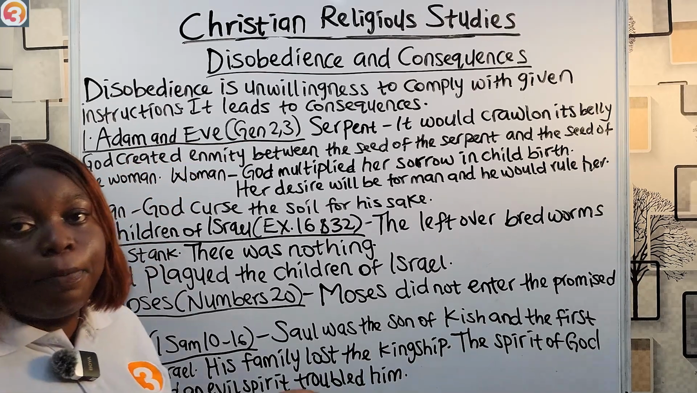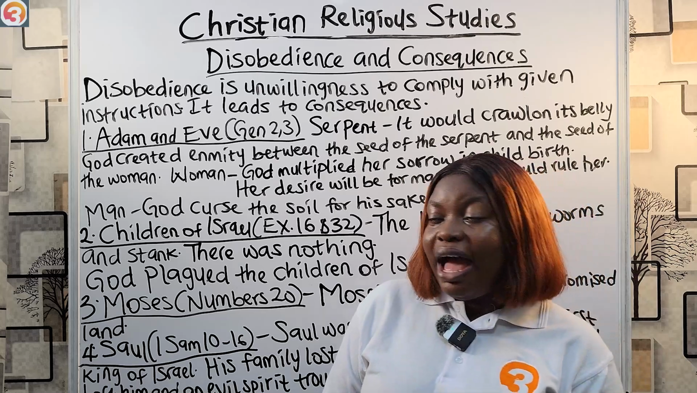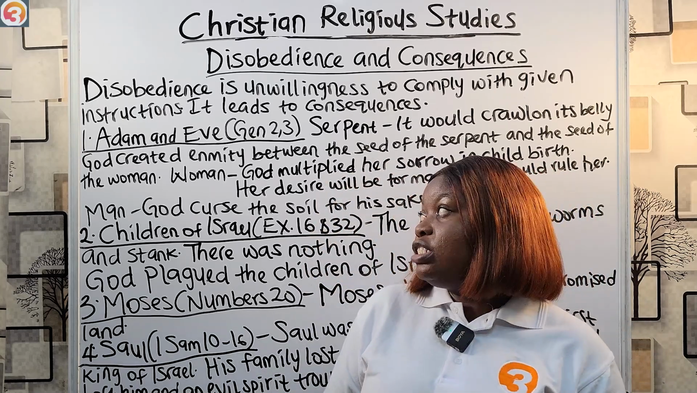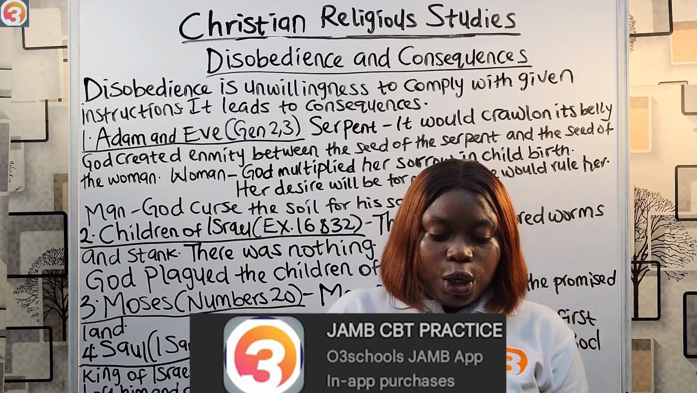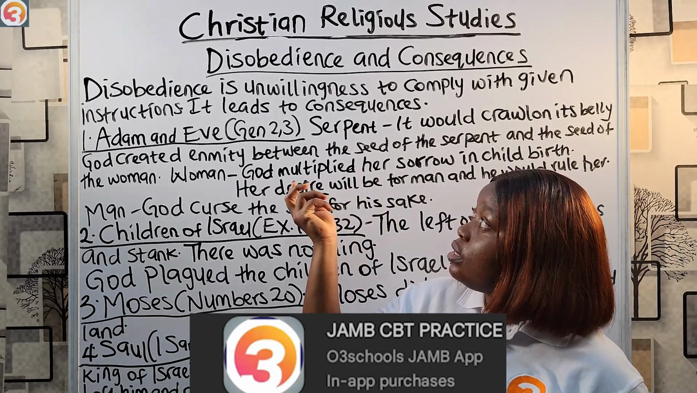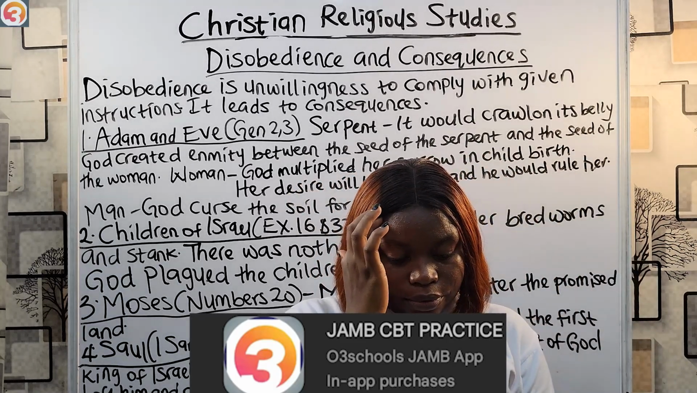Now, these are just some people that disobeyed God in the Bible. There are others like Jonah and Judas that also disobeyed God, and we saw the consequences for their disobedience. Now we look at the O3 Schools JAMB app to check out some questions that have been previously asked on this topic, disobedience and consequences.